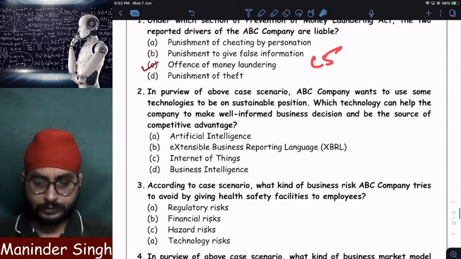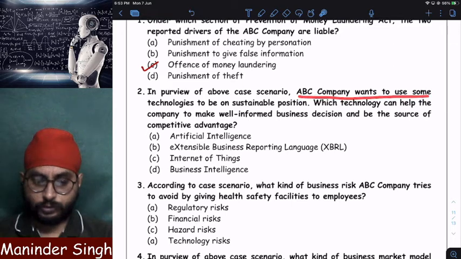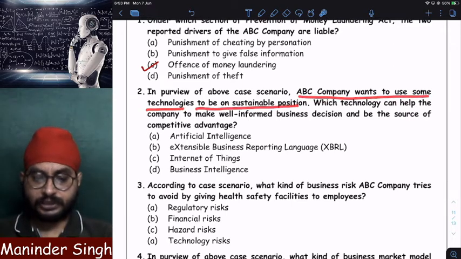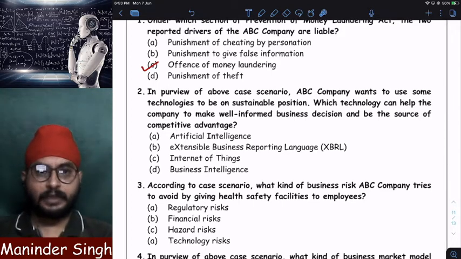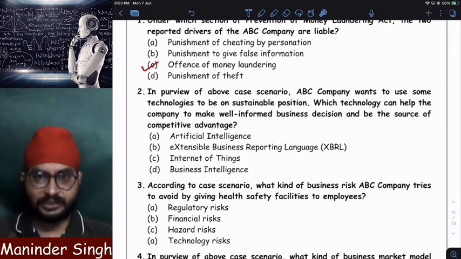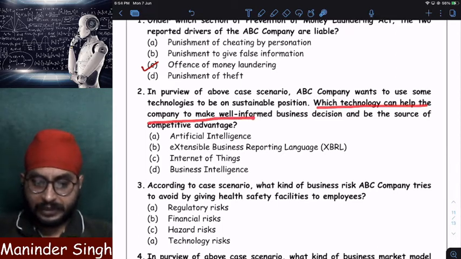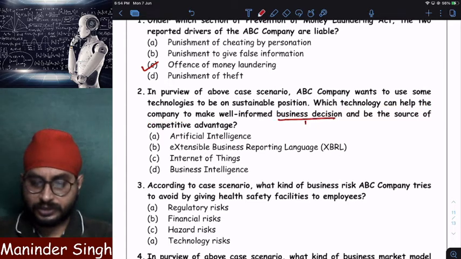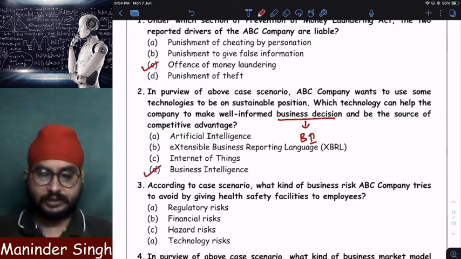Remember? Next. In purview of the above case scenario, ABC Limited wants to use some technologies to be in a sustainable position, meaning a better position compared to its market. It wants to analyze the huge data relating to the market, analyze the business data and be ahead of its competition. Which technology can help a company to make well informed business decisions? Business intelligence, and it can be a source of competitive advantage. The answer will be business intelligence.